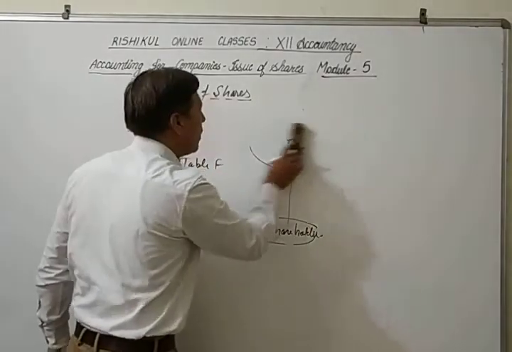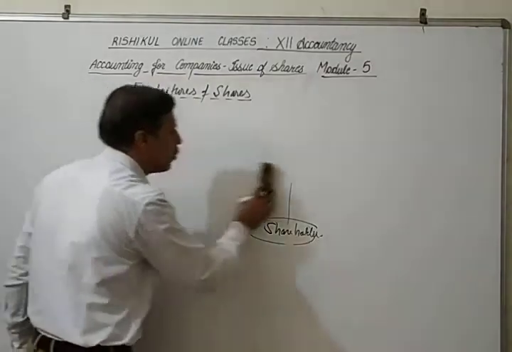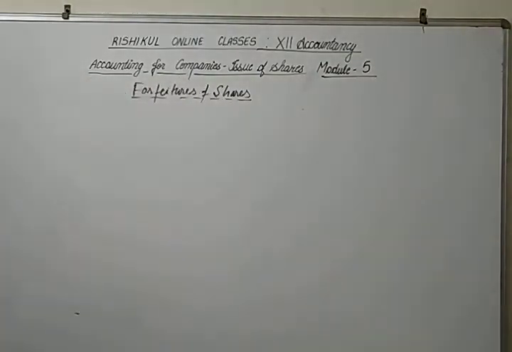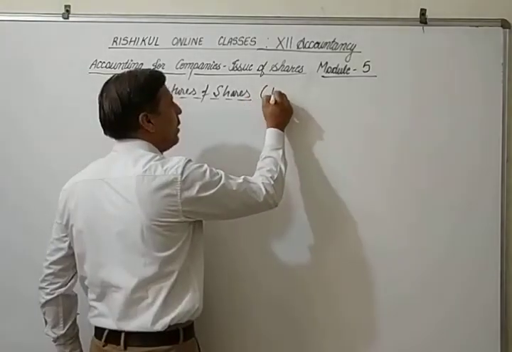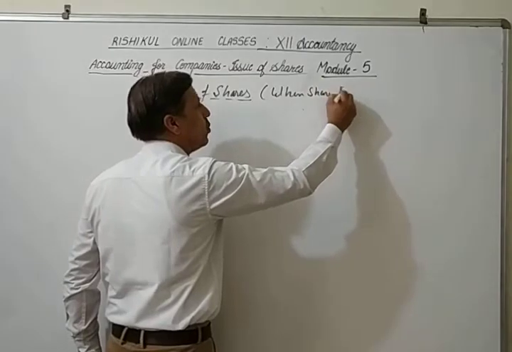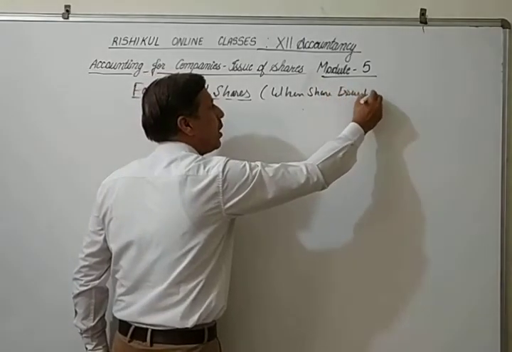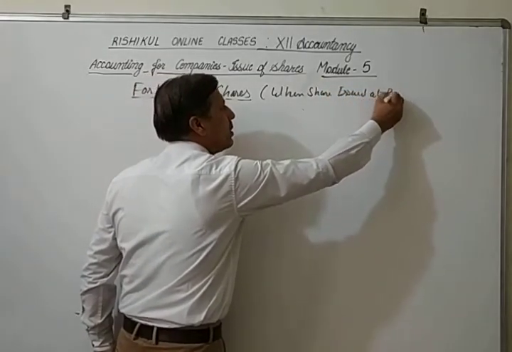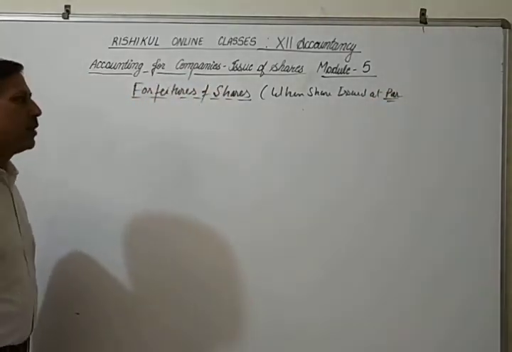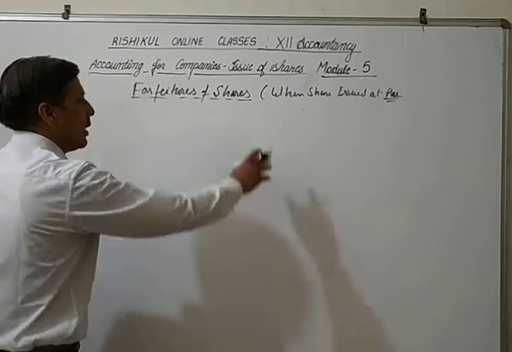First, when the company forfeits the share, that is the forfeiture entry. If shares are issued at par, that means originally issued at par: a 10 rupees share issued at 10 rupees, no profit, no loss, that is par.